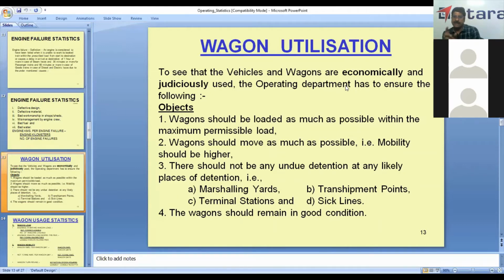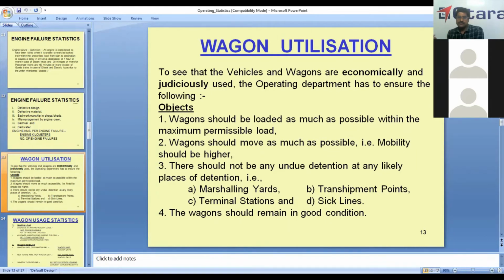Somebody asked about the wagon mobility. What is wagon turnover? Wagons are the most important resources available, and we have to use them to the maximum so that we get very good earnings. Wagon should be loaded in order to make optimum utilization of wagons.